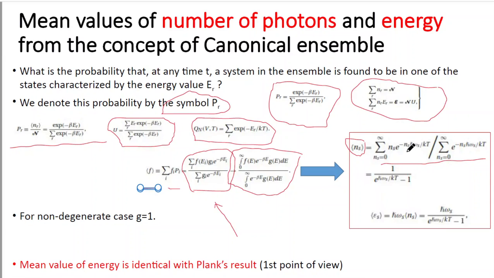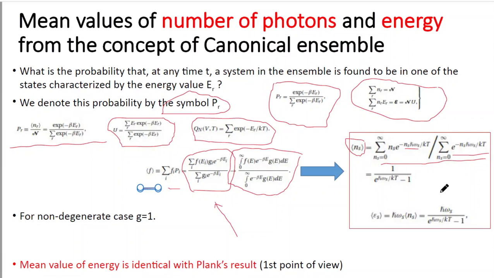And what is the energy? Energy is n_s into h-bar omega_s. So h-bar omega_s is the energy per photon, and if we consider a total of n_s photons, that total energy E will be n_s into h-bar omega_s, and for beta we have written 1 by kT. So this is the numerator, and similarly in the denominator the expression will be like this.